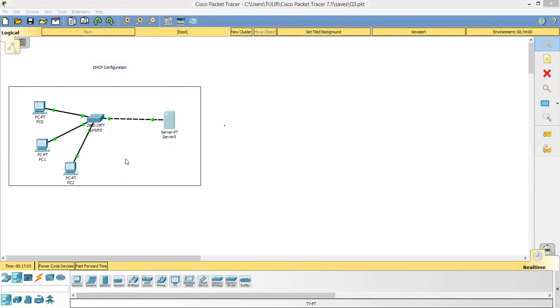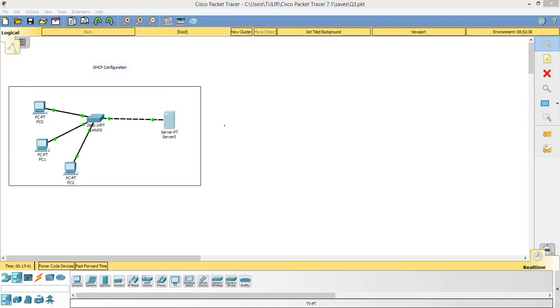When I click on the server, I will go to the IP configuration. It has a physical tab, a config tab, a services tab. First of all, let me configure its IP. I will go to the desktop and configure its IP. Now, if I go back to the question, the server should have a static IP address because it's a DHCP server. For the server, I will choose the static IP address.